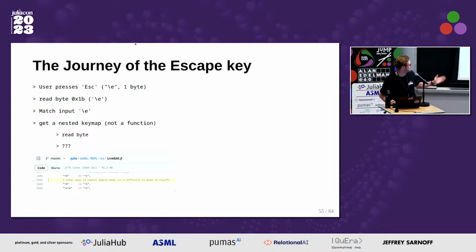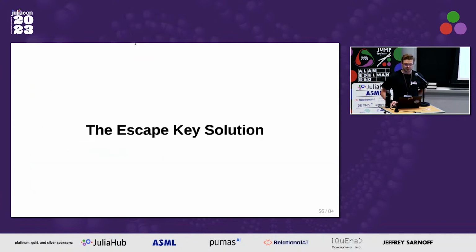This is a little small, but it's a comment in the lineedit.jl, which is in the REPL source code, and it says it's difficult to bind escape itself. So how do you do that? The solution is kind of silly, but a lot of applications do it. Whenever you receive an escape ASCII value, you wait for a few short moments and decide if you've gotten more bytes. If so, this probably is the beginning of a control sequence. If there are no bytes, then the escape key was probably pressed.